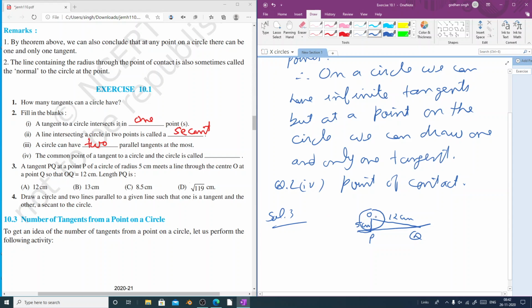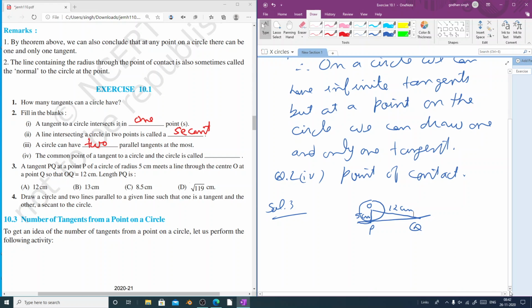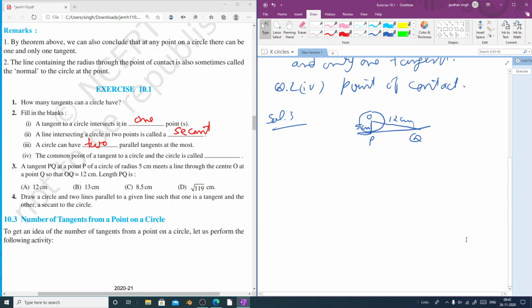Now how can we find the length of PQ? By applying theorem 10.1. What is theorem 10.1? The radius and the tangent are perpendicular at the point of contact. So here OP is perpendicular to PQ and P is the point of contact, therefore angle P will be 90 degrees, and we can apply Pythagoras theorem, and applying Pythagoras theorem we will get the value of PQ.